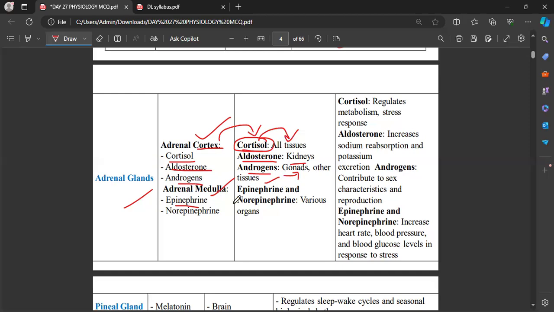Now, this adrenal medulla is going to release epinephrine and norepinephrine, and their target area will be various organs. And what is the purpose of having this cortisol hormone? We call it the stress hormone. Okay, it is released in response to stress. And aldosterone is going to increase the sodium absorption and potassium excretion. See, sodium reabsorption will be balanced by the potassium excretion. Okay, now androgens are the hormones that contribute to the sex characteristics and reproduction, right?